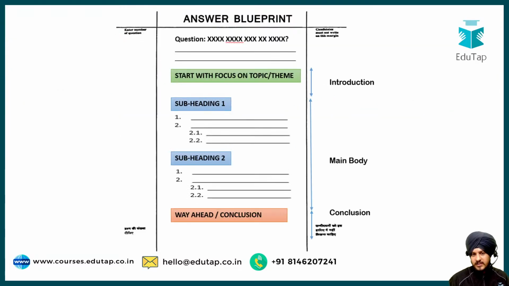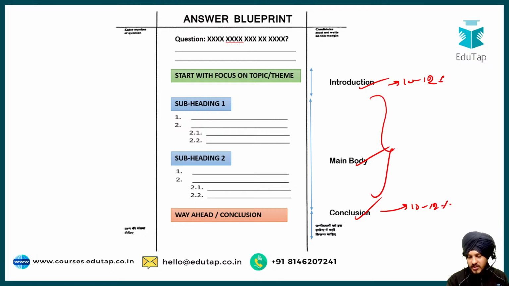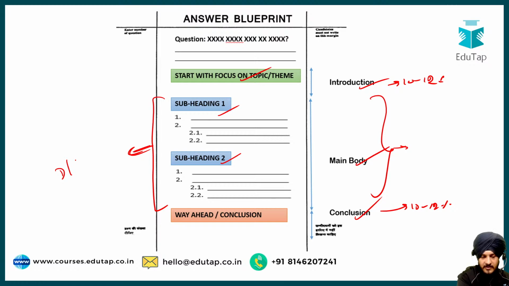So now we are done with the session, and this is the answer blueprint that I would like you to follow. First of all, the introduction, the main body, and the conclusion. The introduction should be around 10 to 12% of the total word limit, and the same rule is for the conclusion also. Rest of the word limit shall be dedicated to the body part, where you are going to write your body in the form of headings and subheadings. Fine, and the subheadings have to be highlighted using some relevant data, facts, or examples. Fine, try to do that.